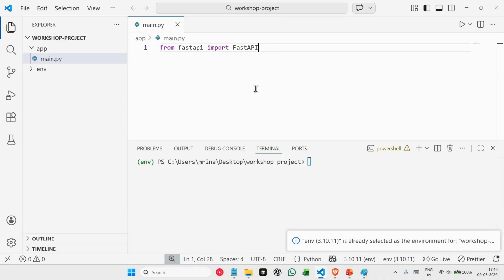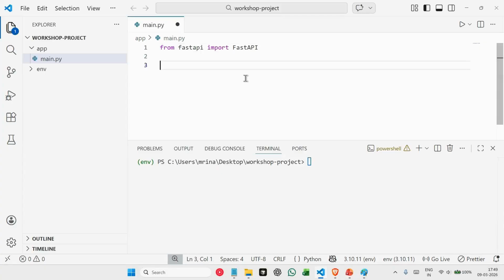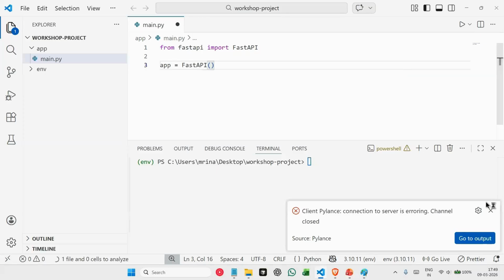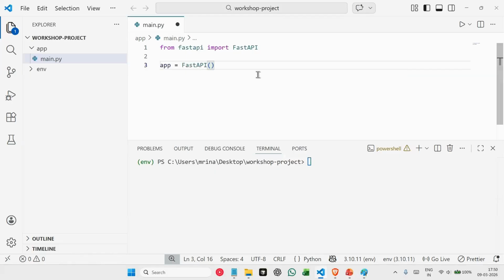After importing our FastAPI library, the next step will be to start our application, to create our application. For that, we'll say app equal to FastAPI(). Okay. Basically, what we are doing here is we are importing FastAPI, and here we are initializing that application. We are starting that application. We are creating that application here using this line of code.